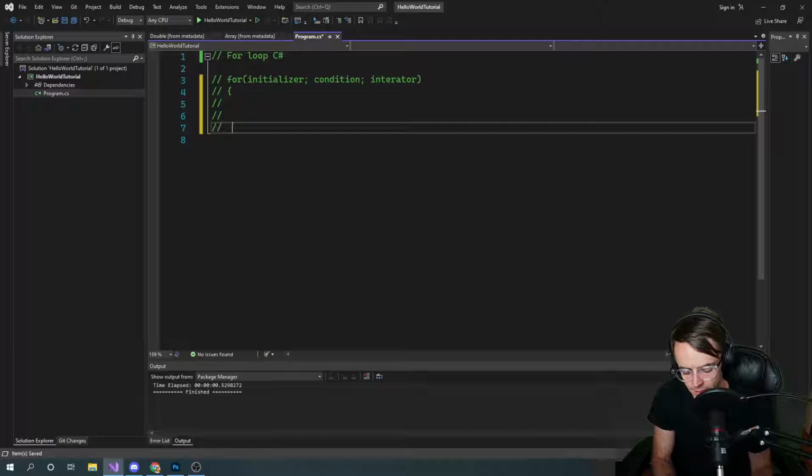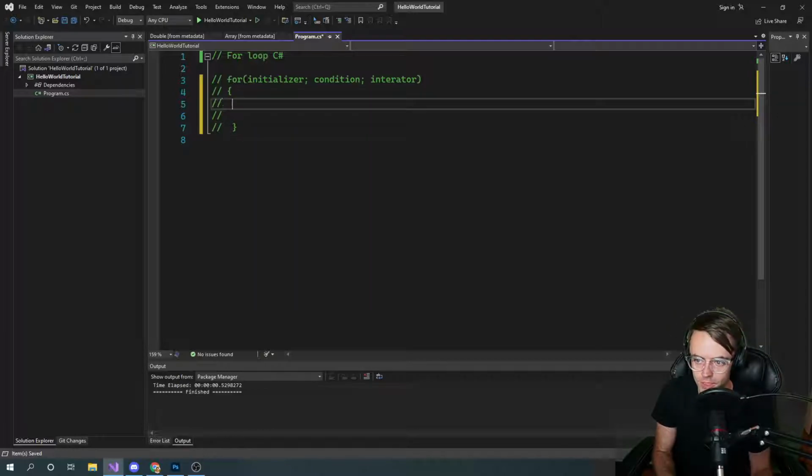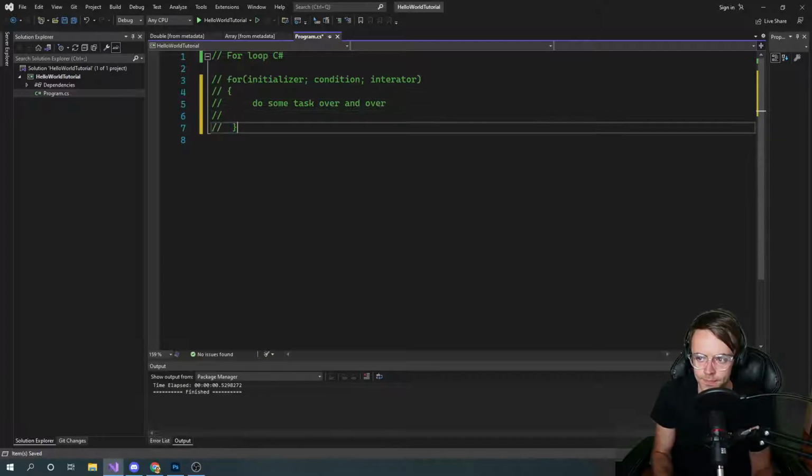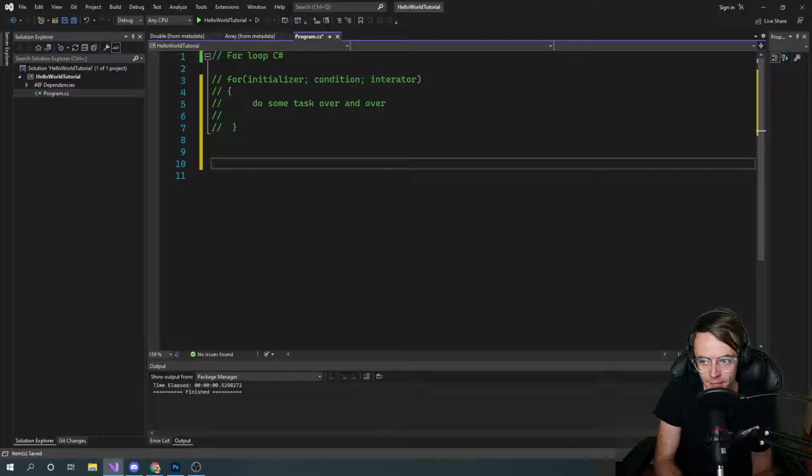Then we will do some task over and over. So we have the initializer, the condition, and the iterator. We've got that down.